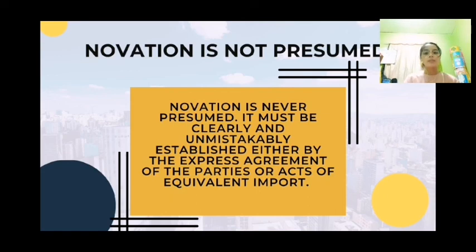Novation is not presumed when both parties did not execute a new contract. Novation will not exist. It is also noted that since novation is never presumed, a newly executed contract must establish that the old and new ones are incompatible in all points, and that the will to novate must be expressly agreed upon by both parties or by any acts equivalent to the former.